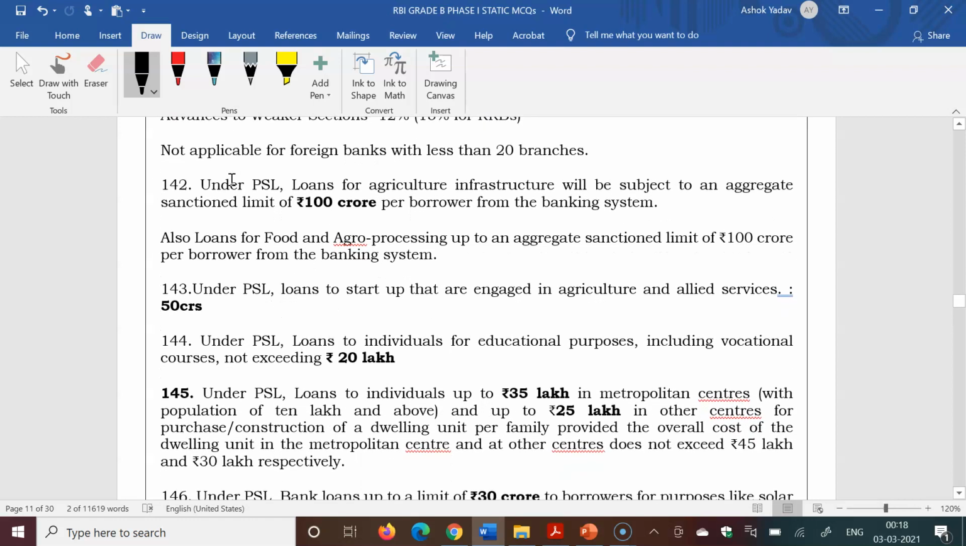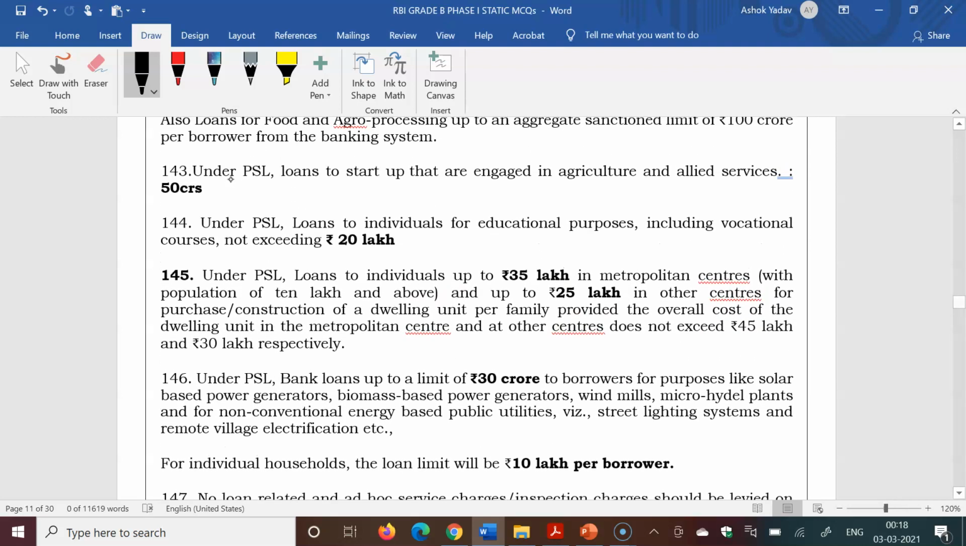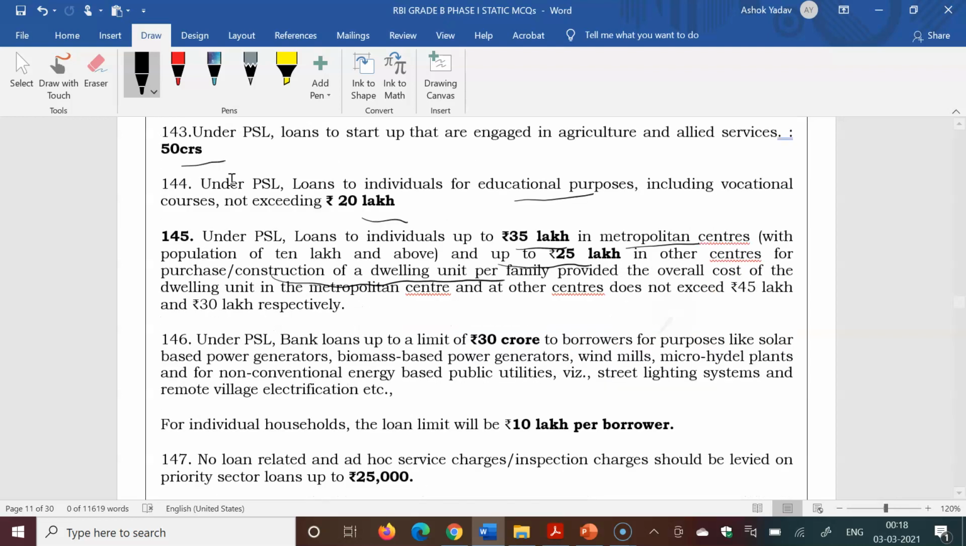Under PSL, loan for agriculture infrastructure will be 100 crore. Under PSL, loan to startups engaged in agriculture and allied activities 50 crore. Loan to individuals for educational purpose 20 lakhs. Under PSL, loan to individuals up to 35 lakhs in metropolitan centers with population of 10 lakh and above, and up to 25 lakh in other centers for purchase or construction of a dwelling unit, meaning for purchasing a house.